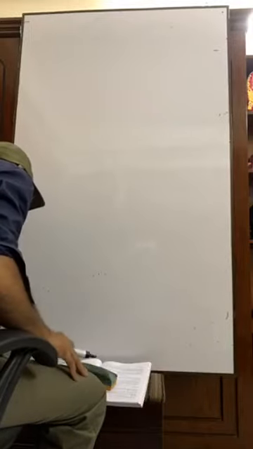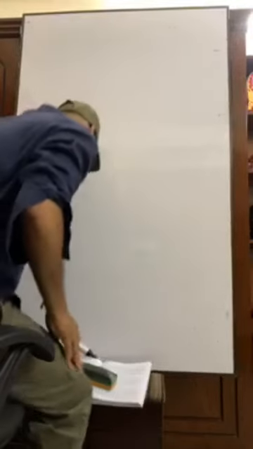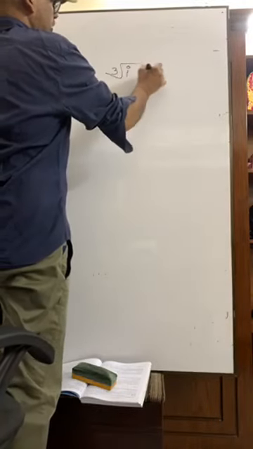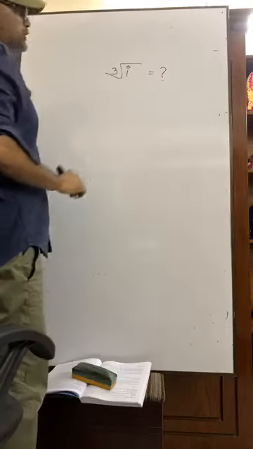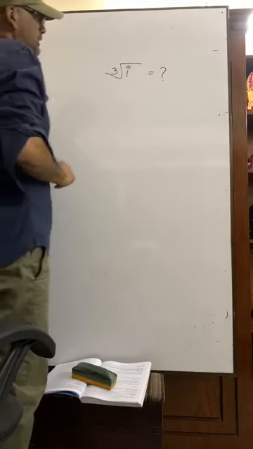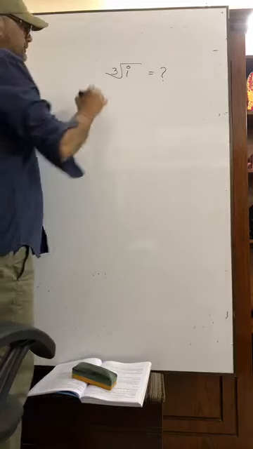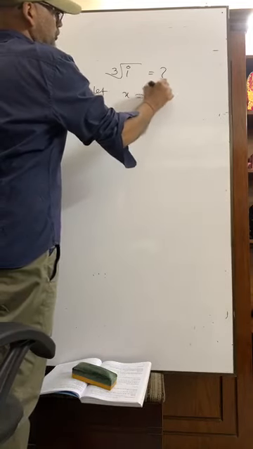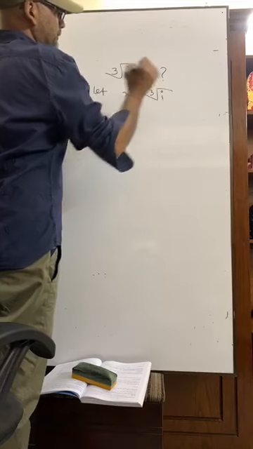Now, the cube root of i equals what? What will you do? Let x equal the cube root of i.